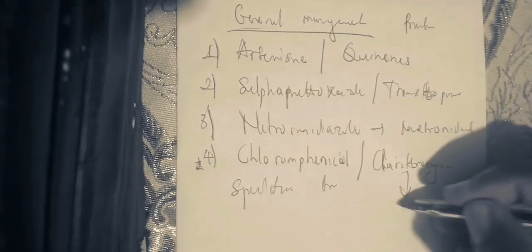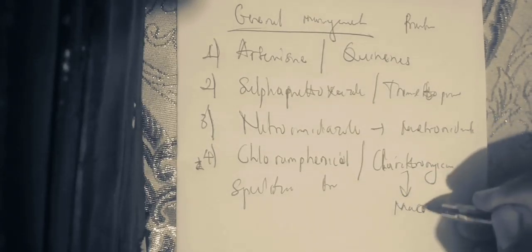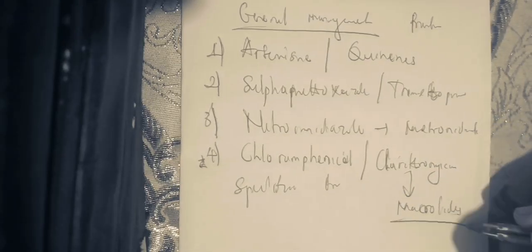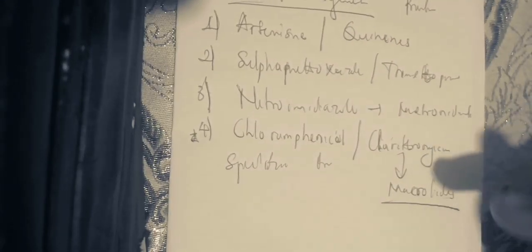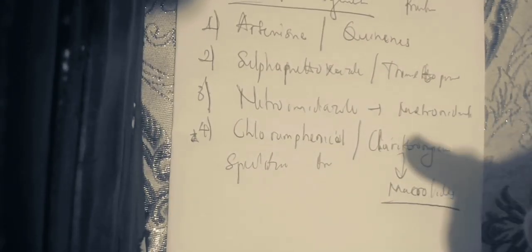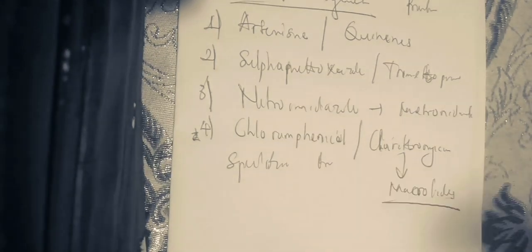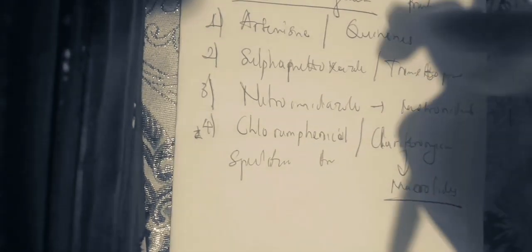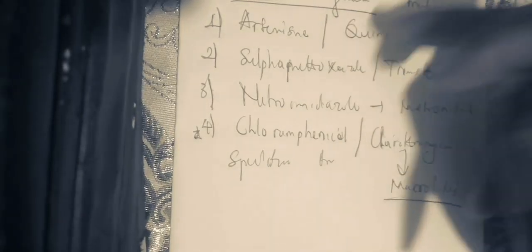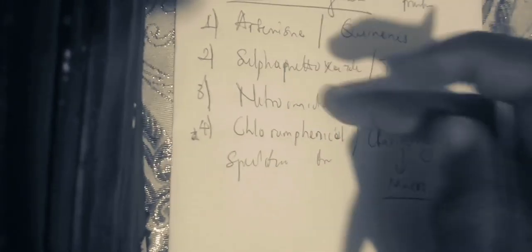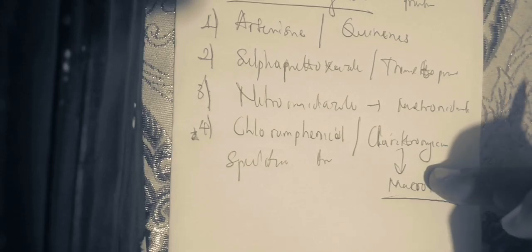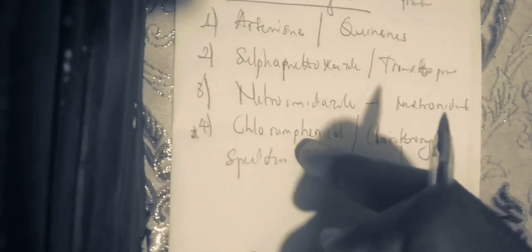So macrolides are other medication which can be used in the management of protozoans. So those are the four major classes: artemisinin and quinine, sulfamethoxazole-trimethoprim, nitroimidazole, clarithromycin, and the last one is chloramphenicol.